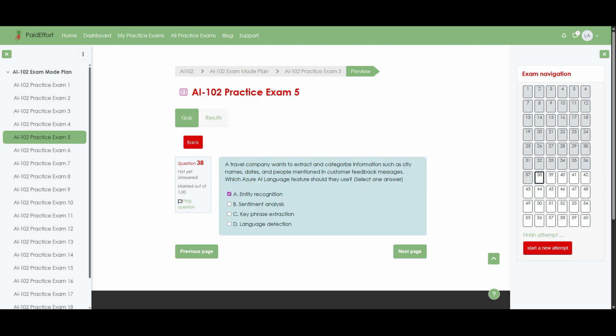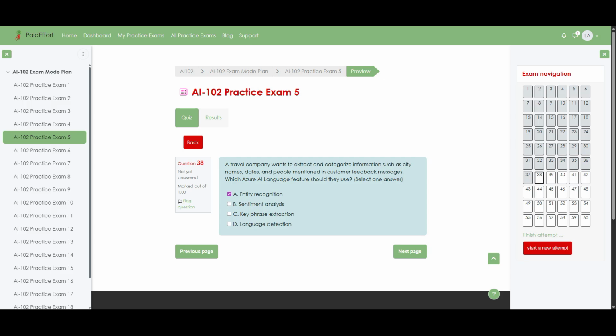Now, I am going to explain why entity recognition is the best fit for this scenario. Entity recognition is designed to scan text and automatically find structured items like cities, dates, and people's names, then label them with categories such as location, date, or person, which is exactly what the travel company needs to organize feedback. By contrast, sentiment analysis focuses on whether the review is positive or negative, so it measures tone rather than pulling out those specific details.